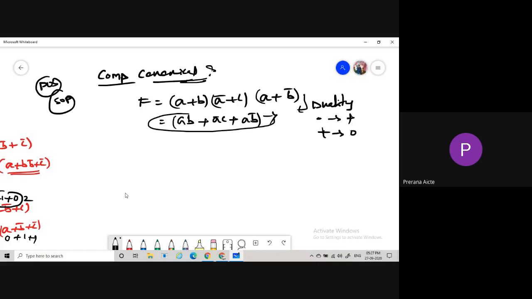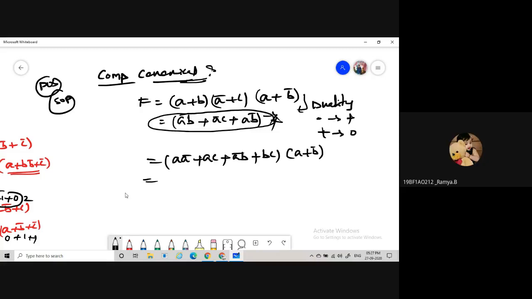For the complement of the canonical form, please don't use this. Simply we are multiplying the terms: A bar plus AC, plus A bar B, plus BC, into A plus B bar. Here A bar is nothing but 1, 0. So now it becomes AC plus A bar B plus BC into A plus B bar.